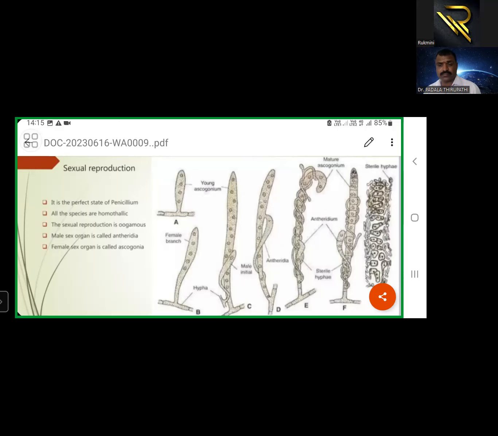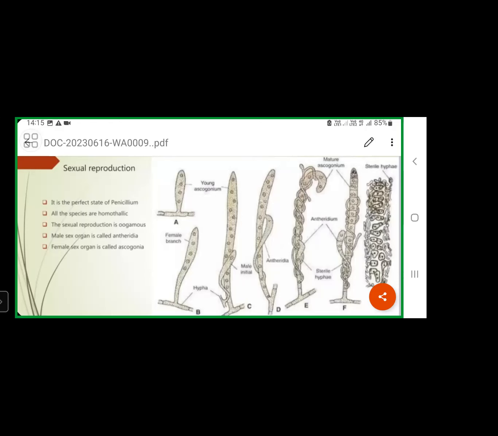So two types of Penicillium species were identified in this genus. Now we will discuss how the male and female sex organs, which are involved in the sexual reproduction process, are produced from the mycelium, how they develop, and what kind of activity they show.